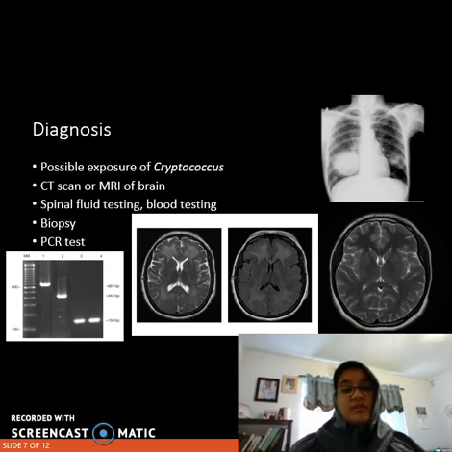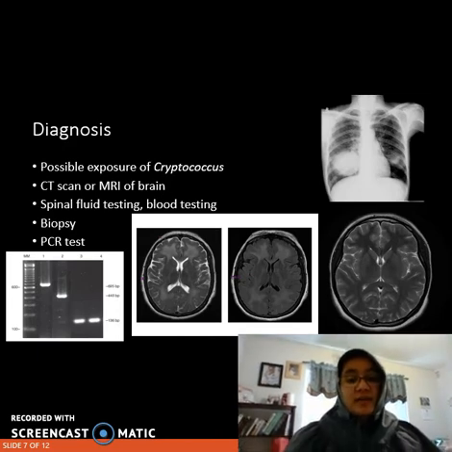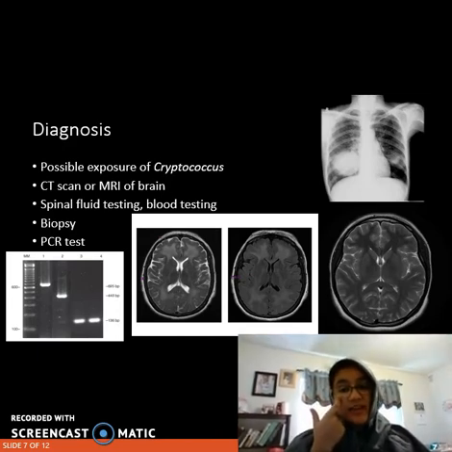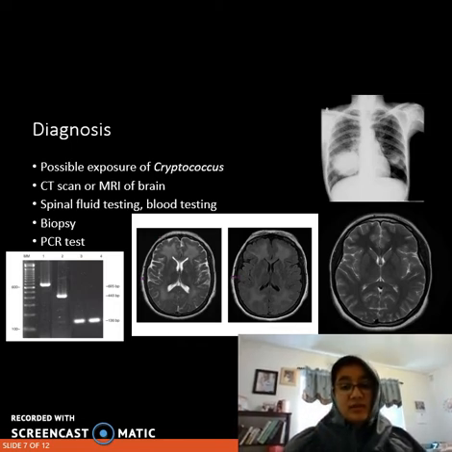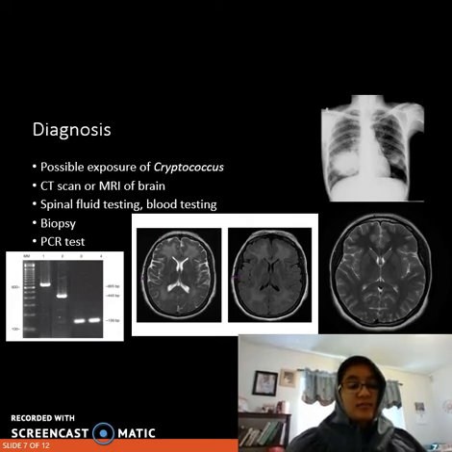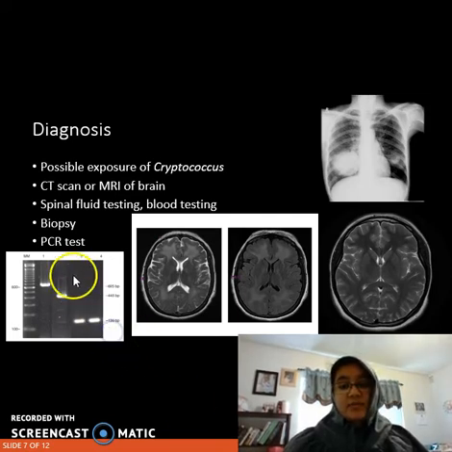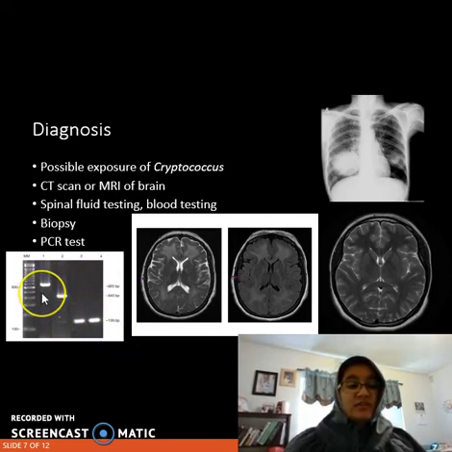A CT scan or MRI of the brain may show focal areas of possible infection in the brain, but again, other diseases may show similar findings. However, serological testing of the spinal fluid obtained by spinal puncture and blood may provide presumptive evidence of cryptococcosis if the person has symptoms. Definitive diagnosis depends on isolating the fungus from the infected patient's tissue or bodily fluids by biopsy samples. For further testing, you can do PCR testing, which is shown in the picture on the very left, which tests for genetic material and can identify